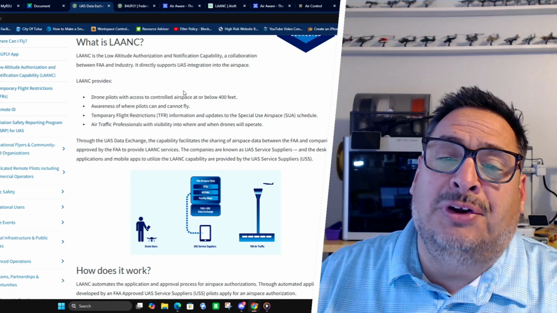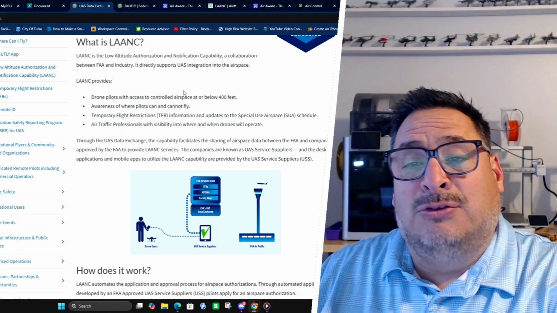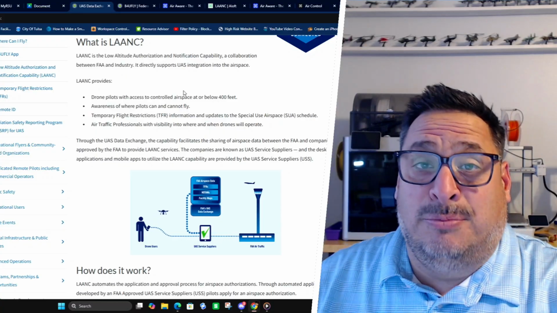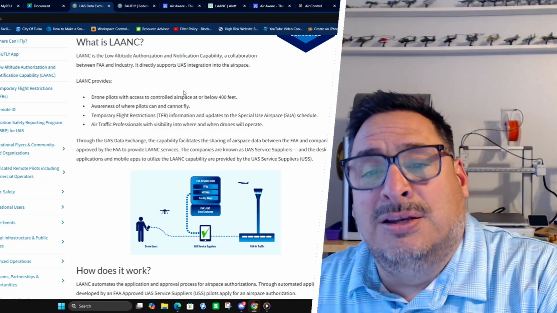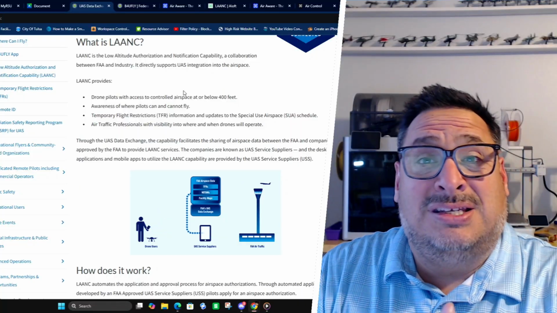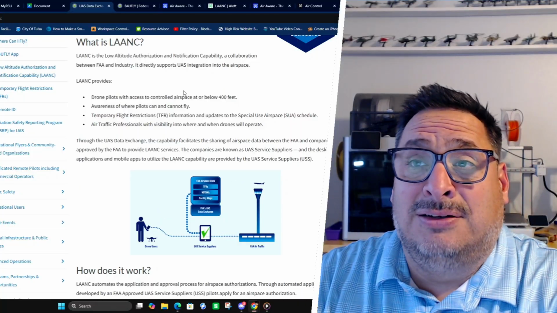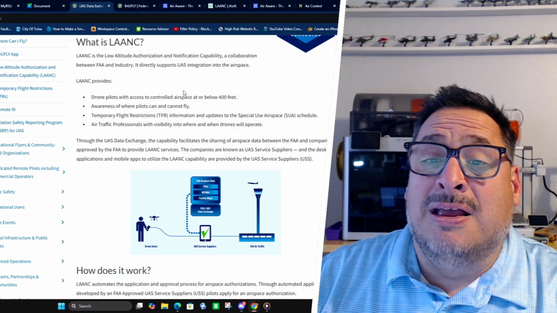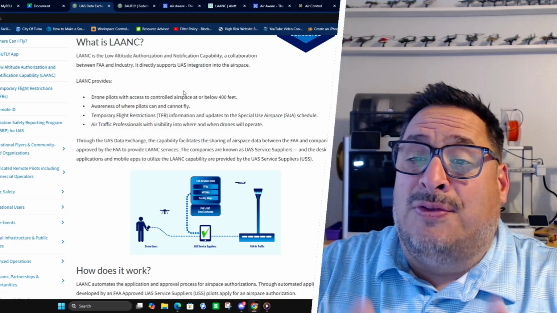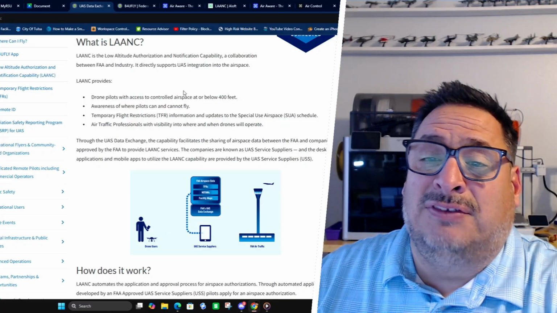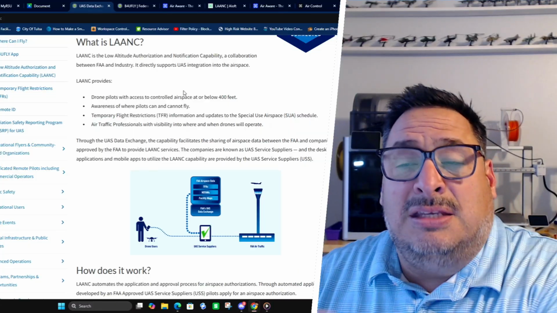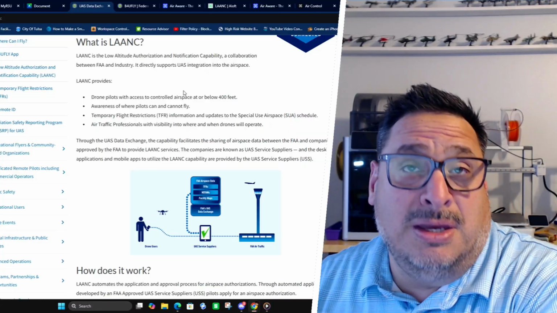Third, the temporary flight restrictions. The temporary flight restrictions, or TFRs, are those restrictions that are put in place, like it sounds, just for a temporary period of time. So a couple examples. Number one, if the president's coming to town and he's going to drive down Main Street and have a big parade, you will likely see a TFR that says, without prior approval, you can't fly in this area. Even if it was uncontrolled airspace before, that TFR can now create it to be a controlled airspace.